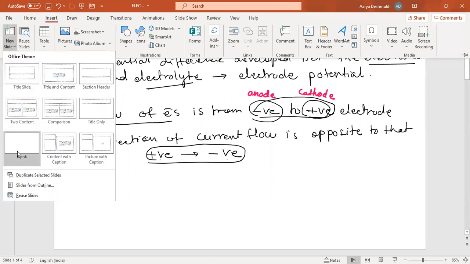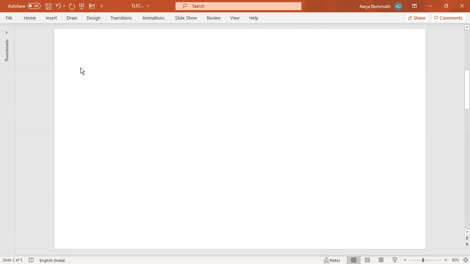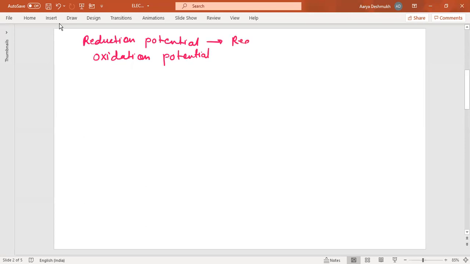I'll add a slide here. So the potential associated with the reduction reaction is called the reduction potential. So reduction potential is associated with the reduction reaction. And the potential associated with the oxidation reaction is called the oxidation potential. So reduction potential means it is associated with the reduction, and oxidation potential means it is associated with the oxidation. Now, what is the cell potential?